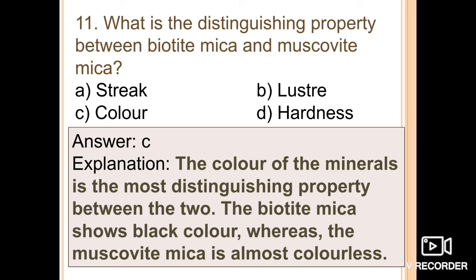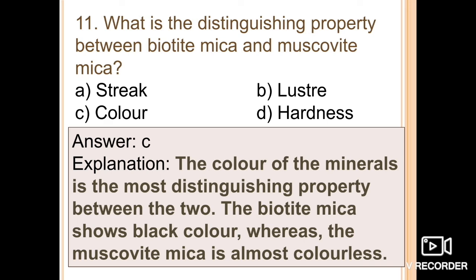It has also been asked in the examination, that the colorless transparent mica is also known as. There will be four options given and you will have to take the right one. The right one will be muscovite. Or it can be asked in another form: what is the dark colored or black mica? That is biotite. These are some basic questions from which you can identify the pattern of the examination and which type of questions will be asked.